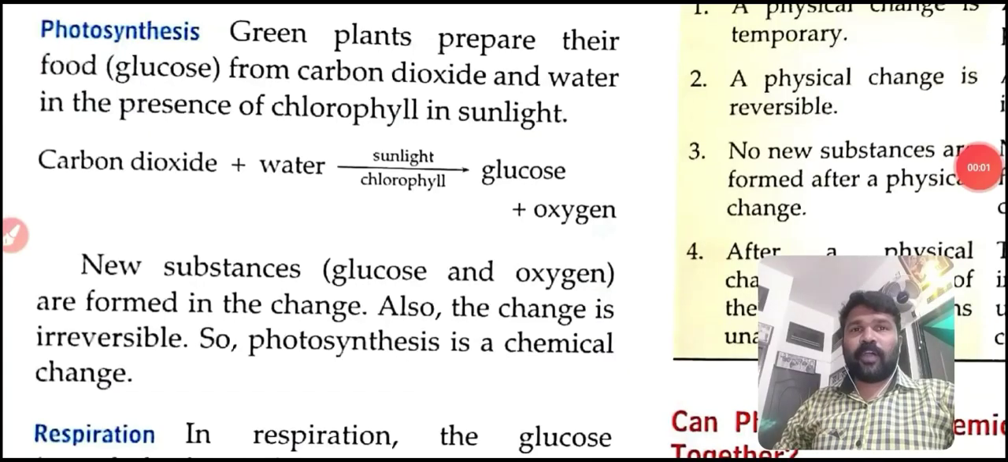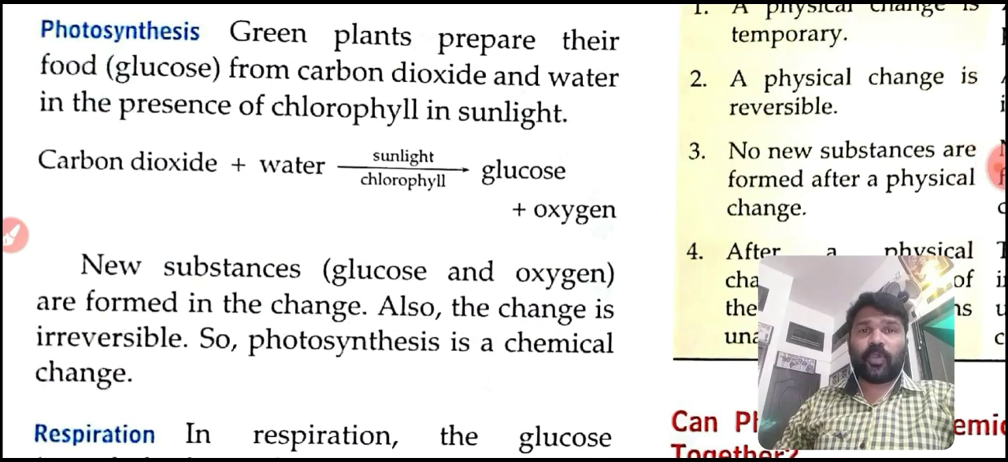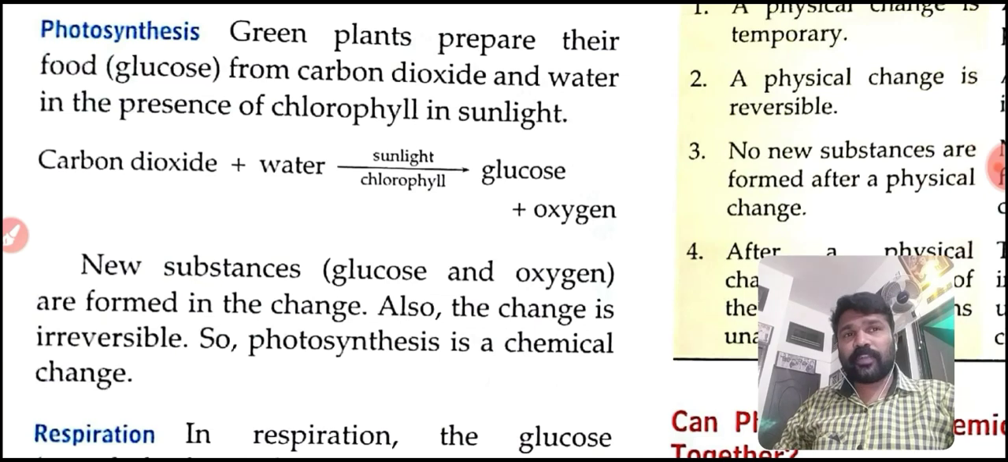So students, here is our topic, photosynthesis. Green plants prepare their food, glucose, from carbon dioxide and water in the presence of chlorophyll in sunlight. That process is called photosynthesis. The production of food by their own effort, the green plants, is called photosynthesis. Photosynthesis is a process of food production by the green plants.